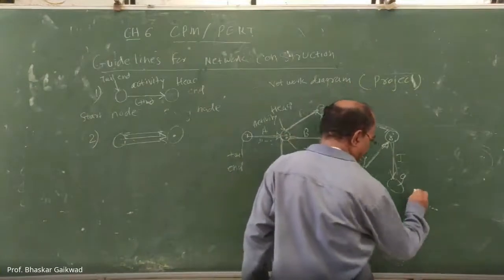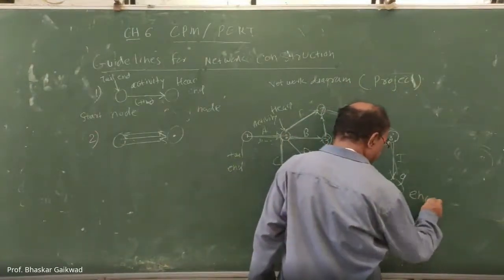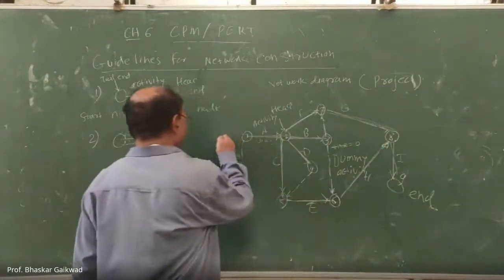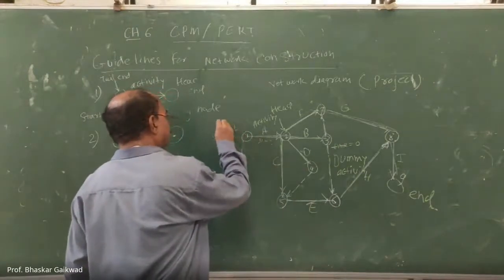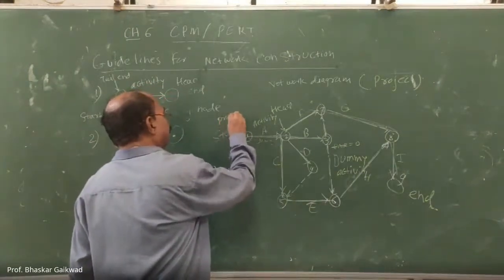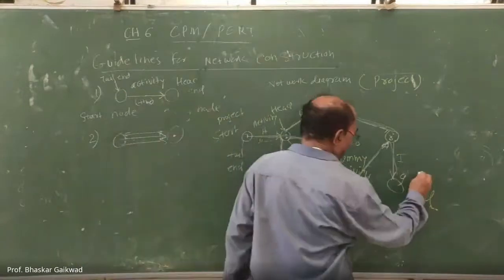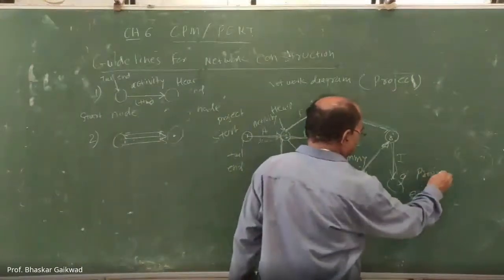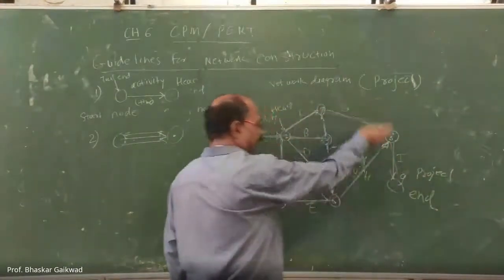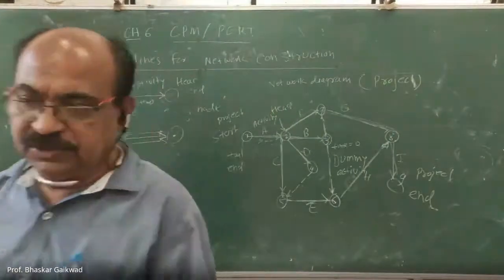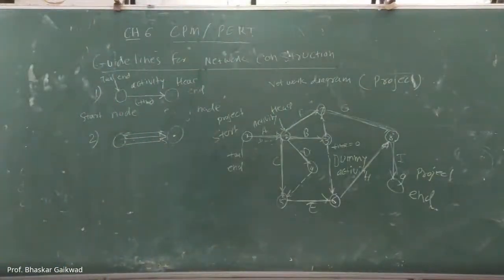So here this is the end part, and this is the start part of the project. In between, a number of activities are there. So this is called a network diagram. Have you got the concept of this network diagram?